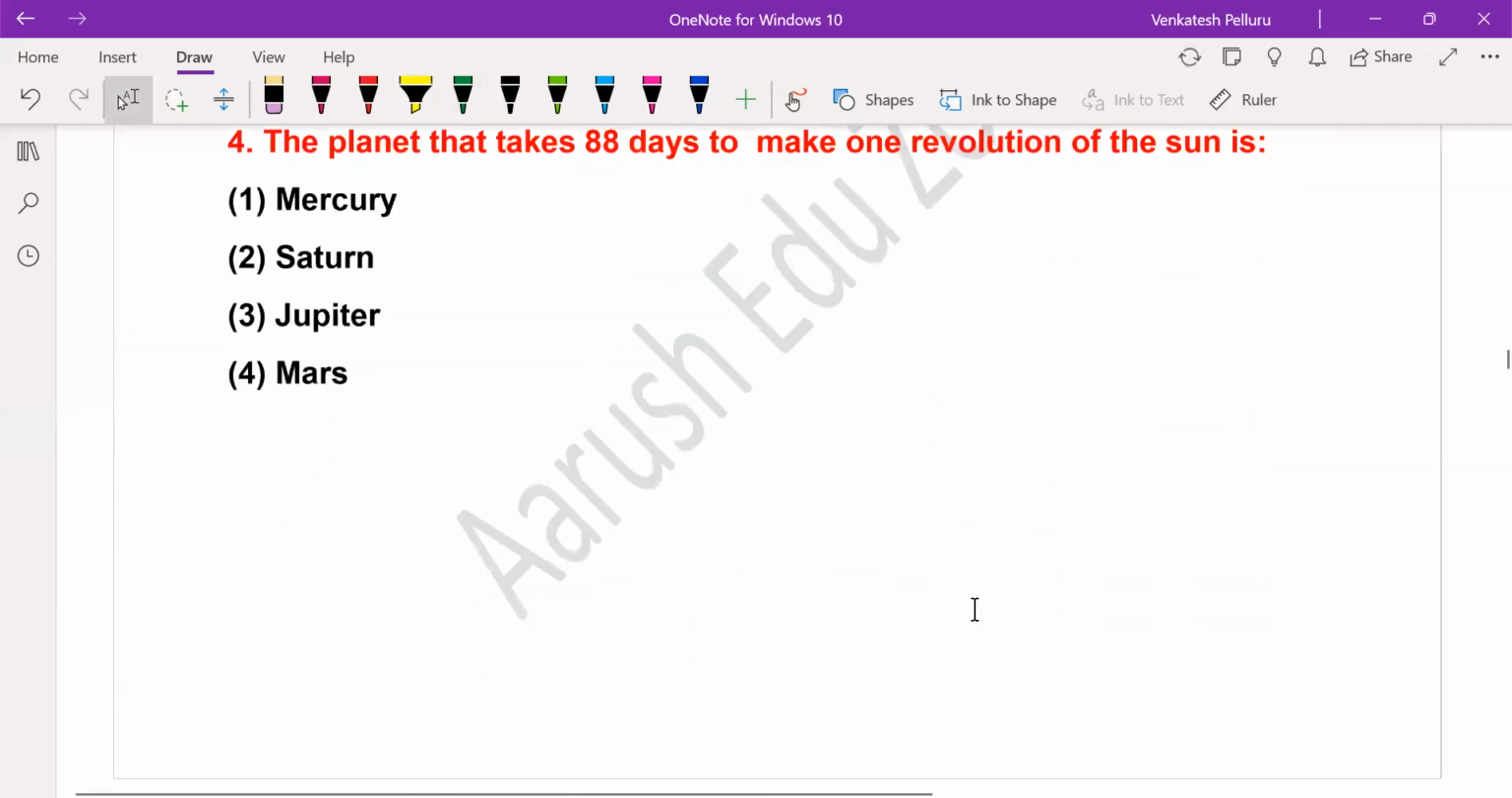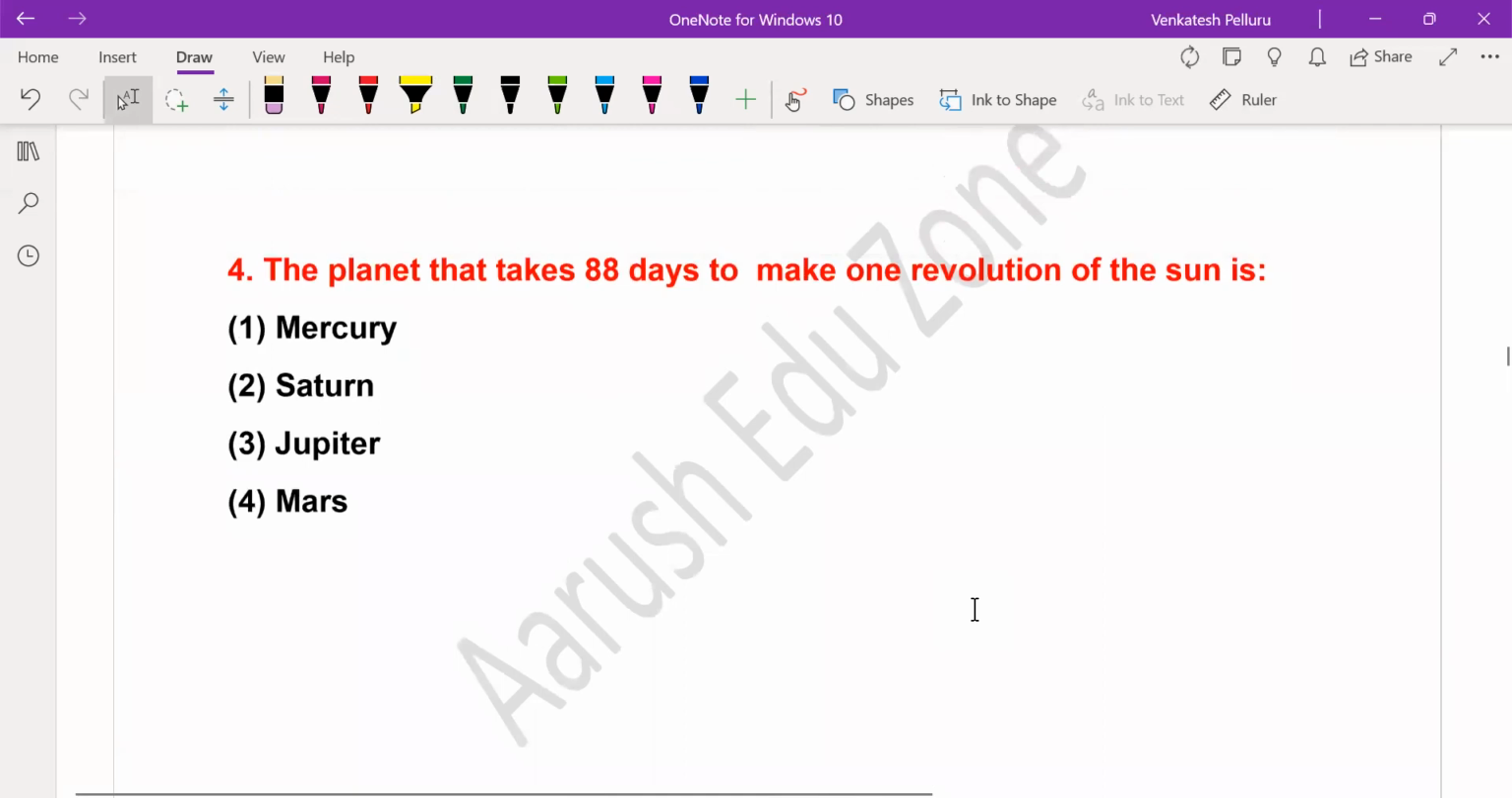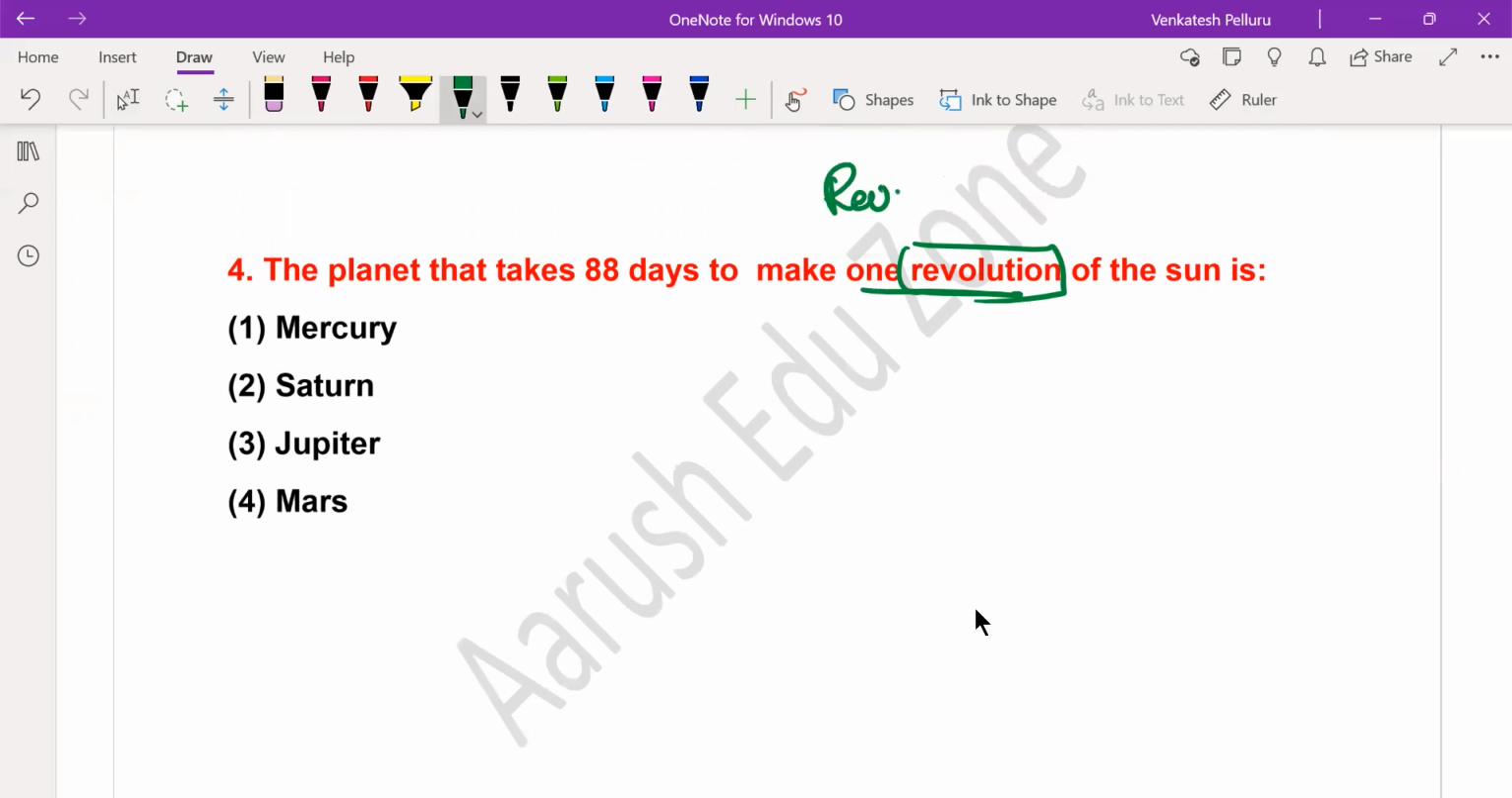So I'm moving to question number 4. The planet that takes 88 days to make one revolution around the sun. I'm talking about revolution. There are 2 movements for every planetary object. One is revolution. Revolution means circling an object. The sun is at the center. Generally, the planets move around the sun in elliptical orbits. They're not circular orbits, they're actually elliptical, not an exact circle. That movement is called revolution.